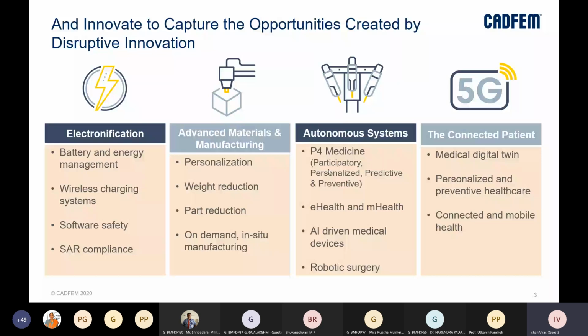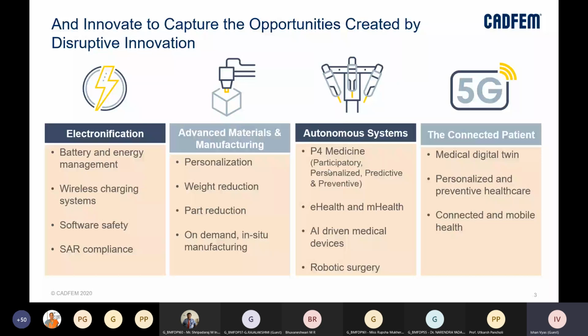Software safety, because we are looking at things which are connected to each other. Let's say again the example of a smartwatch: it is connected to the internet, it is connected to your phone. So there is another layer of software safety which we need for this equipment as well.